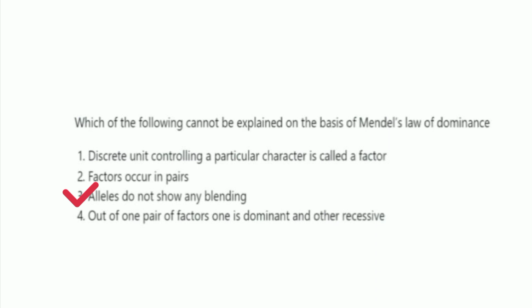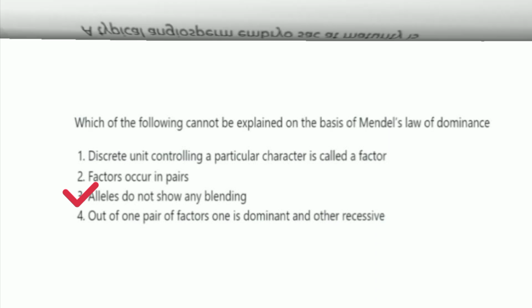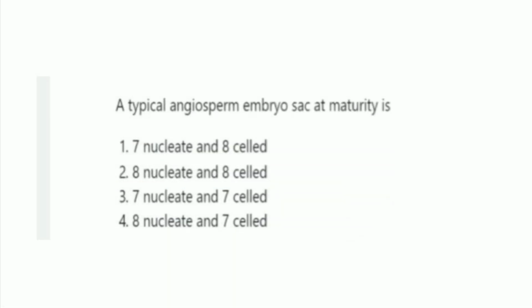Next one. A typical angiosperm embryo sac at maturity is. The options are 7 nucleate and 8 celled, 8 nucleate and 8 celled, 7 nucleate and 7 celled, 8 nucleate and 7 celled. From this, the right one is option 4, 8 nucleate and 7 celled.